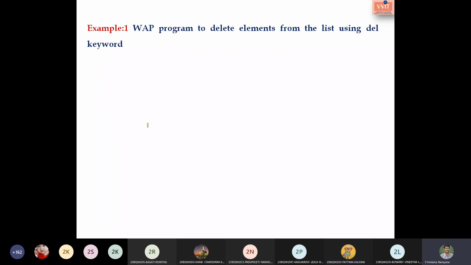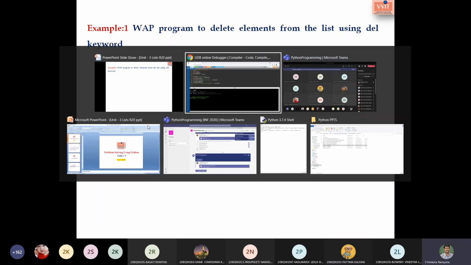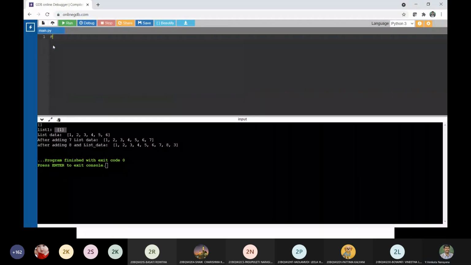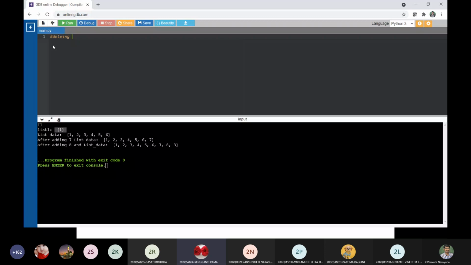Okay, so let us go with an example. I have opened the online compiler. Is that viewable? Yes, sir. So, deleting elements using the del keyword.